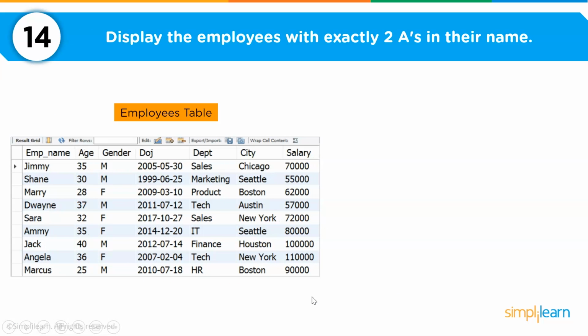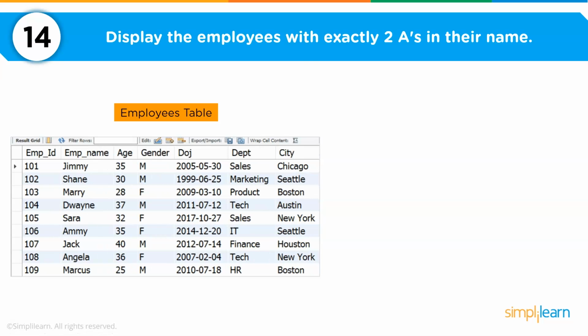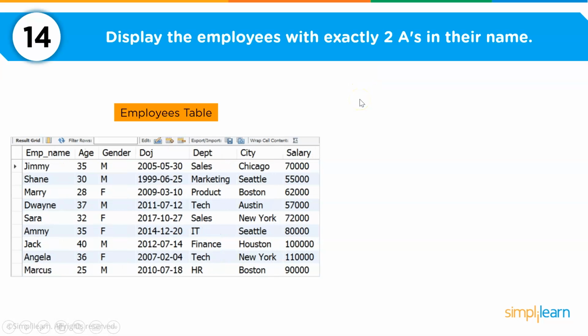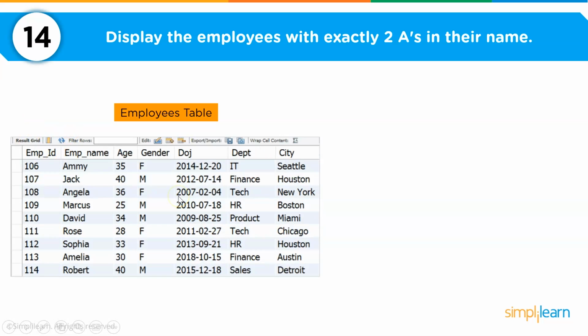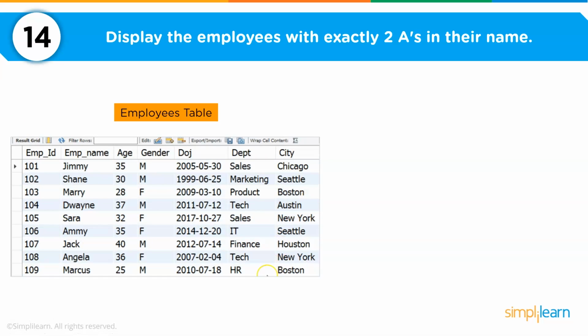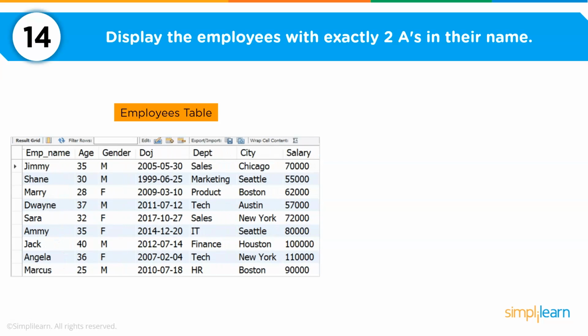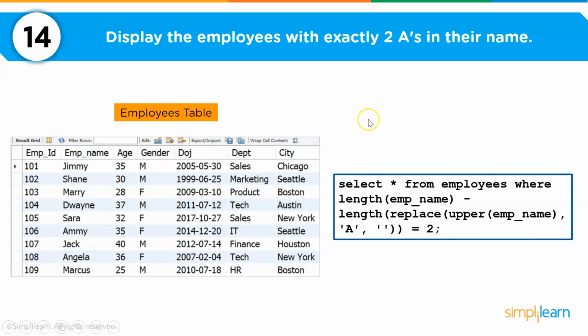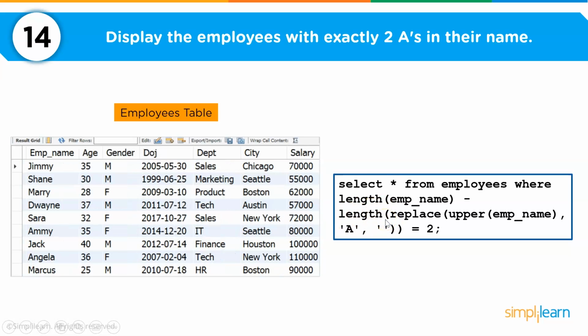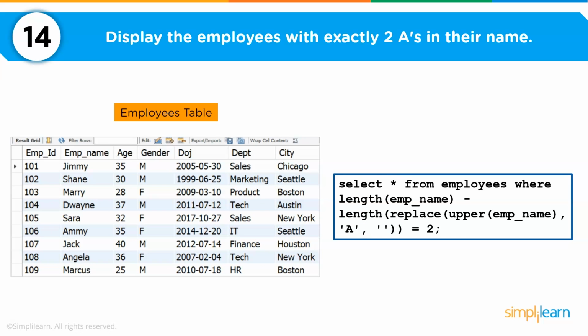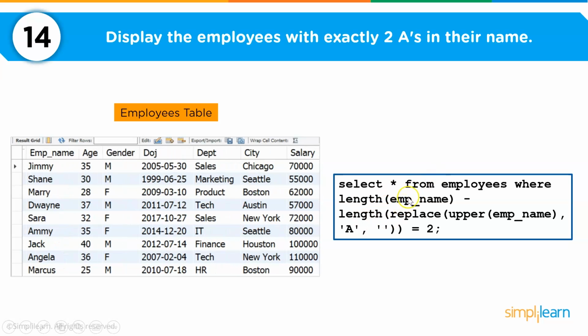Now the 14th question is a bit tricky, wherein we want to display the employees with exactly 2 A's in their name. So you see here I have my employee names and there are certain employees who have just 2 A's in their names. So I want to find those employees only. Now the way to do it is a bit tricky to understand. I'm going to break it down and make you understand on my MySQL workbench.